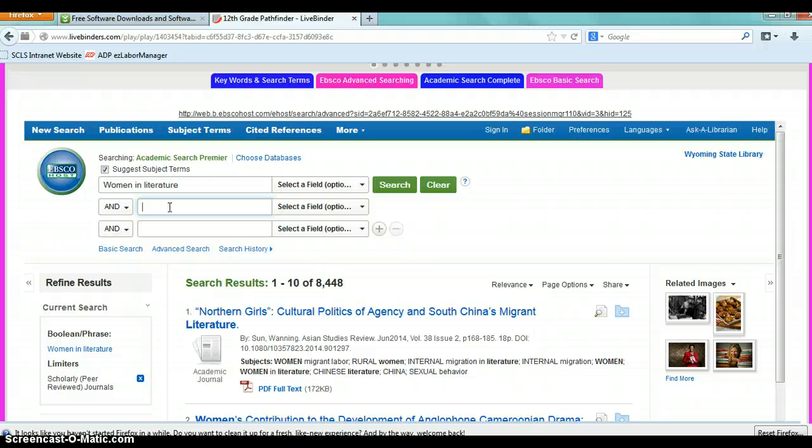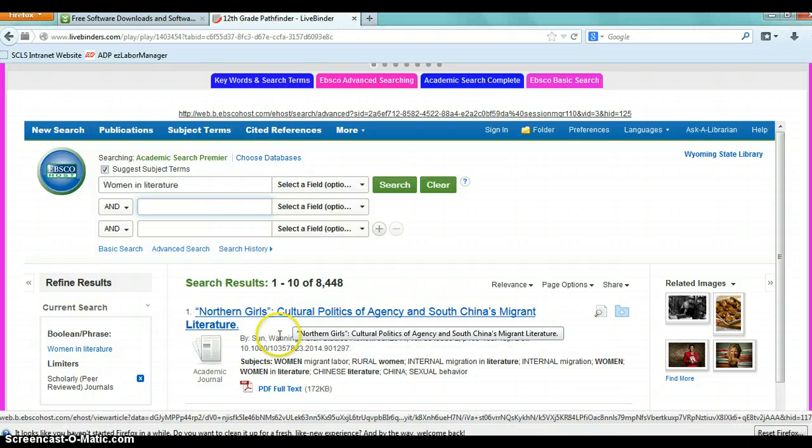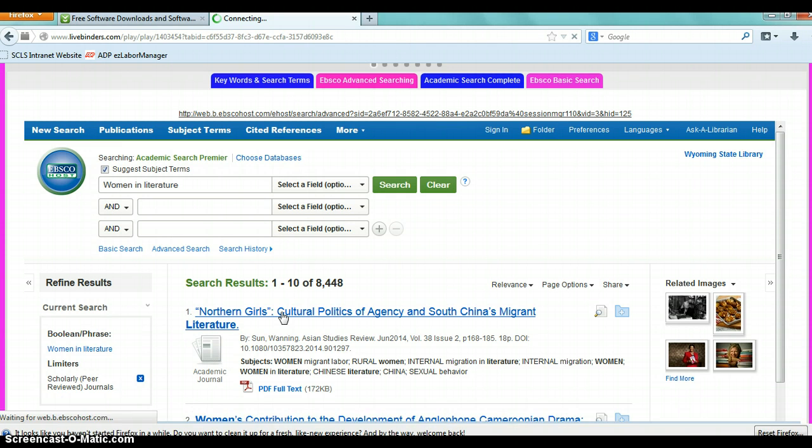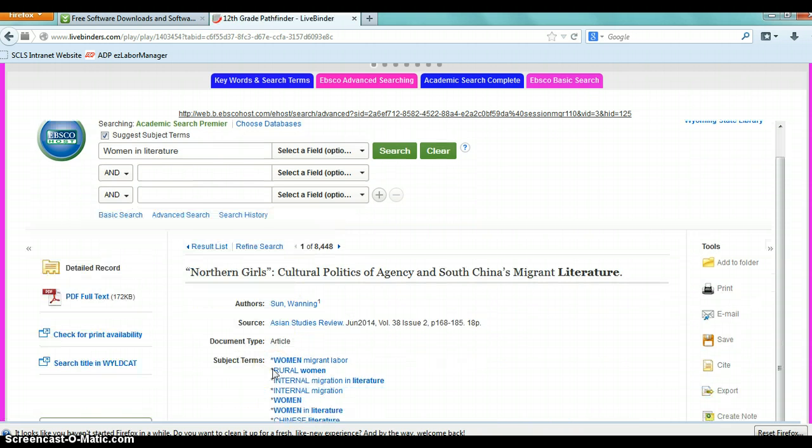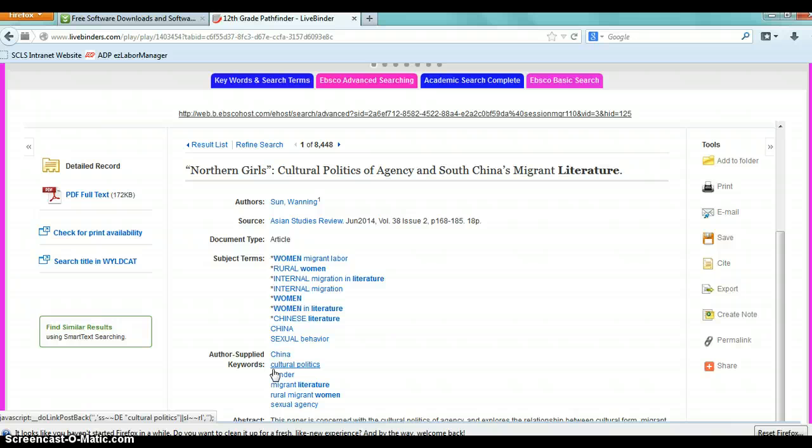research. So say we were just trying to get a handle on search terms, maybe search subjects. Let's just click on one of these papers. And you will see here, EBSCO gives you a lot of subject terms and keyword terms.